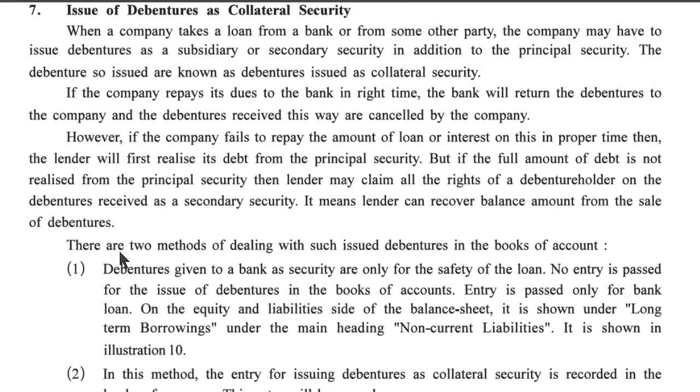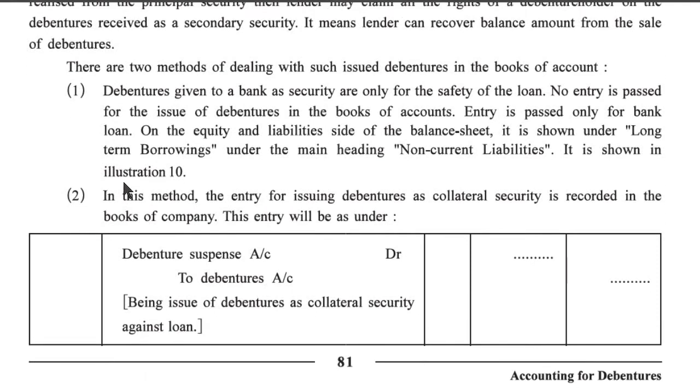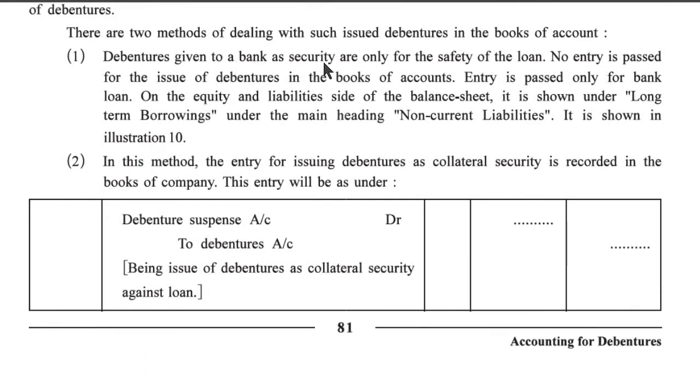There are two methods of dealing with such issued debentures in the books of account. First, debentures given to a bank as a security are only for the safety of the loan. No entry is passed for the issue of debentures in the books of accounts. Entry is passed only for the bank loan.